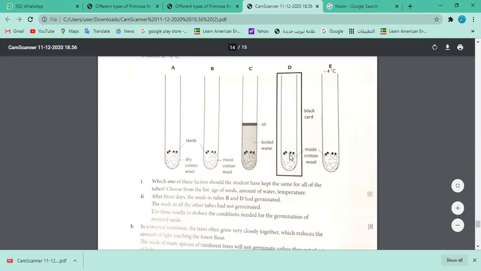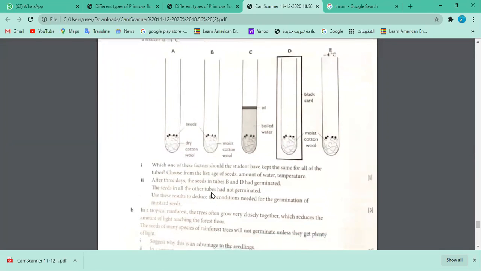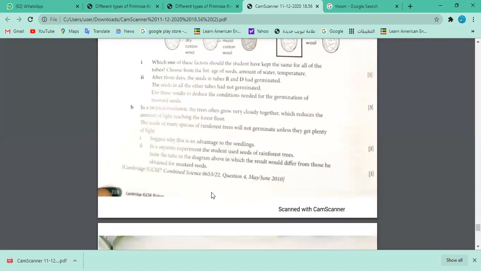Mustard seed was growing, right? That's why it had germinated. The seed was germinated here. But if you replace these seeds with the rainforest seeds, they will not grow, right? So your observation is now different. You could say B had germination, not D. D will not be germinating because B has got more light for rainforest. This is one of the qualities of the rainforest seeds. Okay, so let's see.